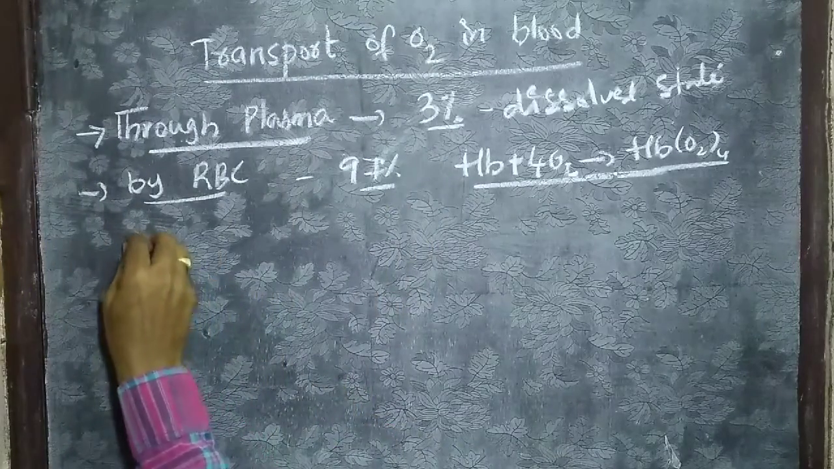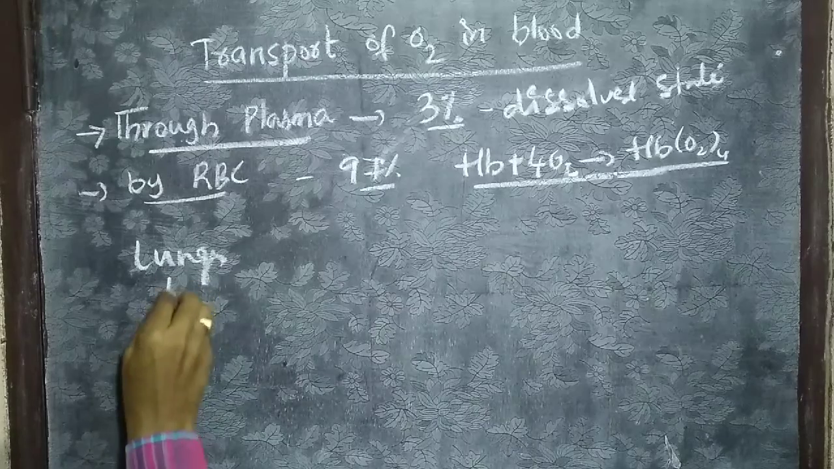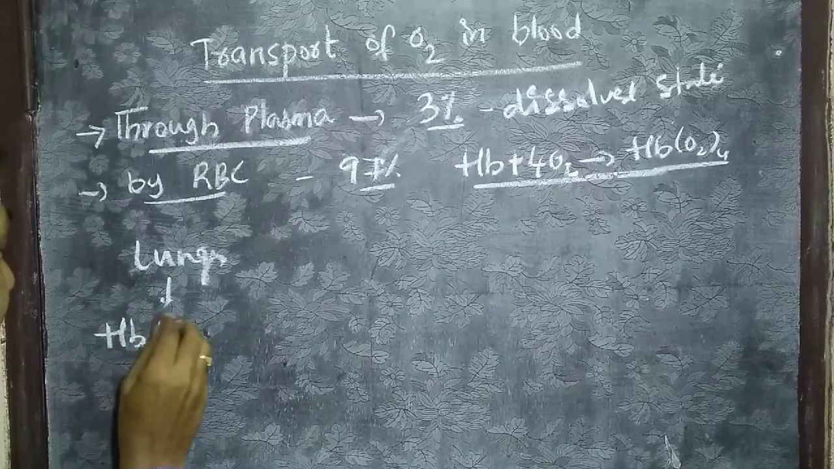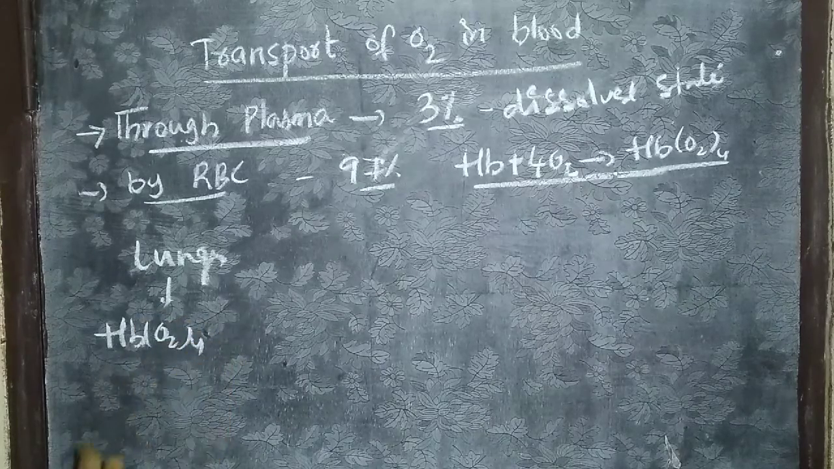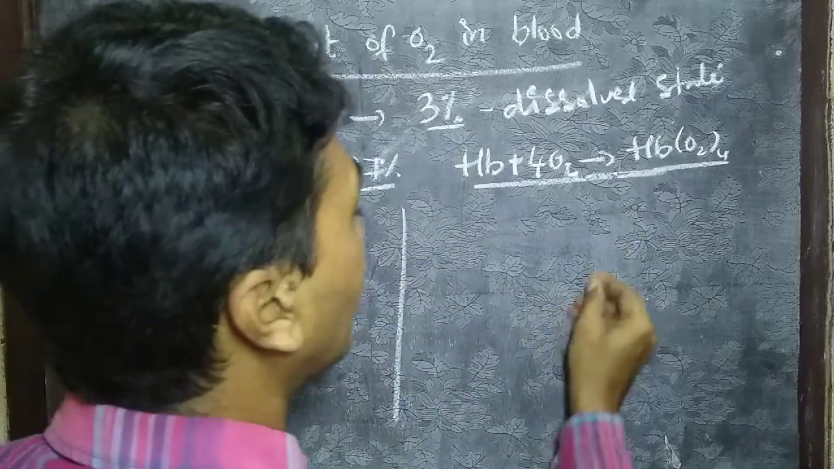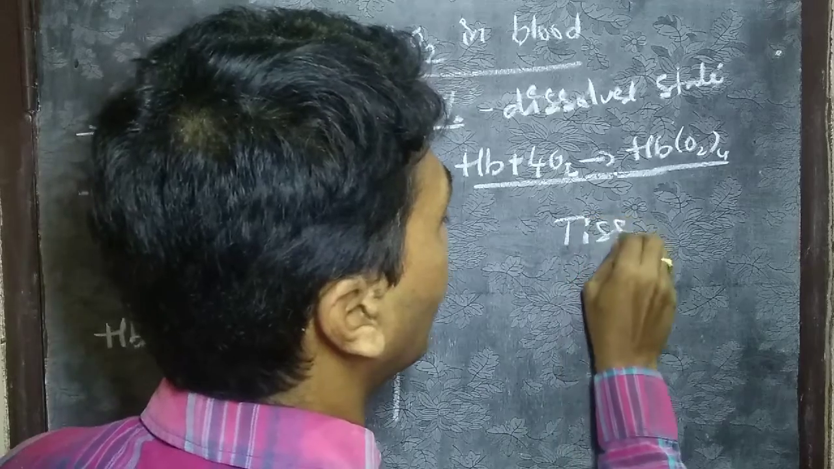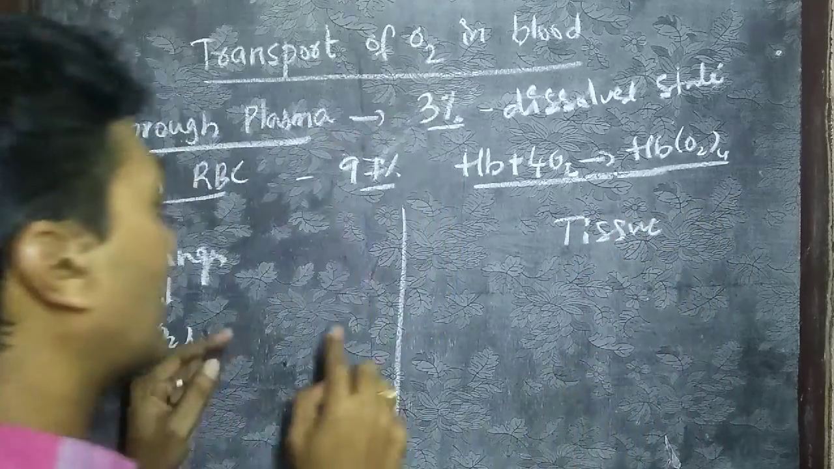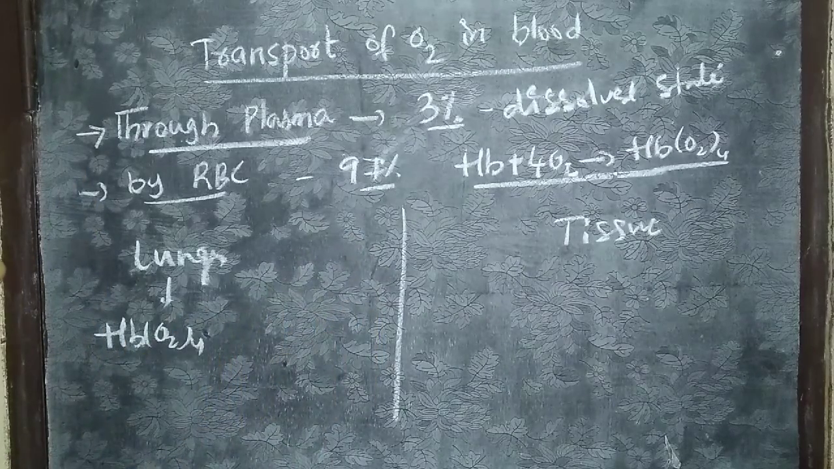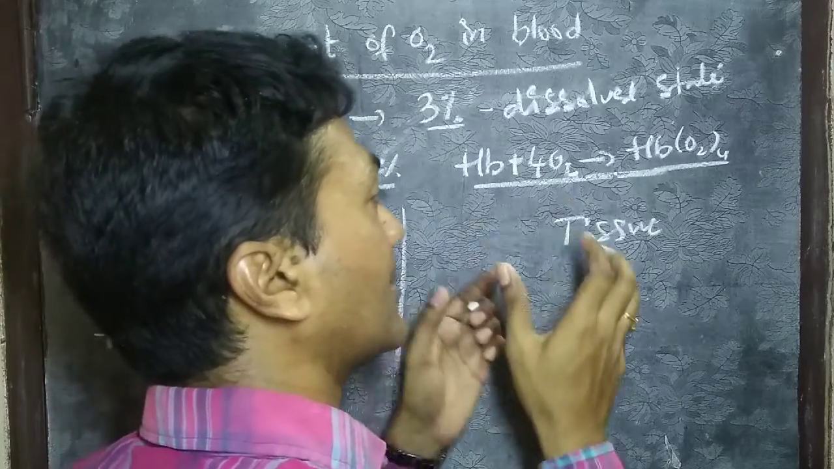For example, these are the lungs. At the alveolar level, oxyhemoglobin is forming. Clear? The formation of oxyhemoglobin occurs at the lungs, and dissociation of oxygen from oxyhemoglobin occurs at the tissue level. So what are the favorable conditions supporting the formation of oxyhemoglobin? And what are the favorable conditions at tissue level to dissociate oxygen from the hemoglobin?